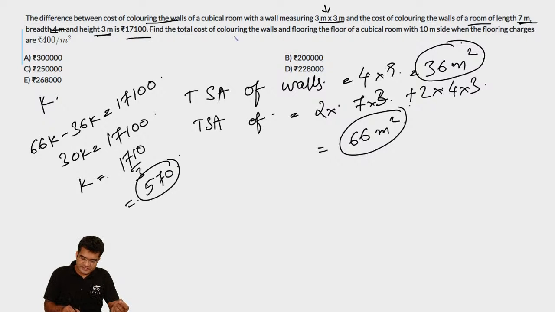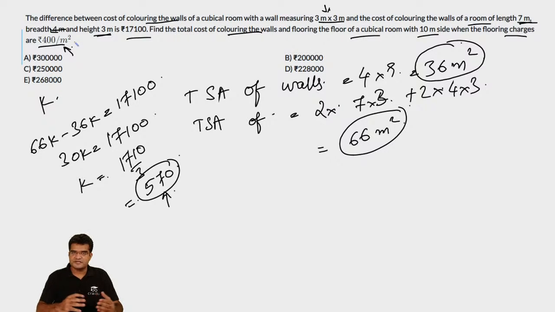What we are asked to find out is, find the total cost of coloring the walls and flooring of a cubicle room with 10 meter side when the flooring charges are 400 per meter square. Now we are told that the painting charges of the walls, we have just found out, is 570 per meter square, and the painting charges of the floor is 400 per meter square.